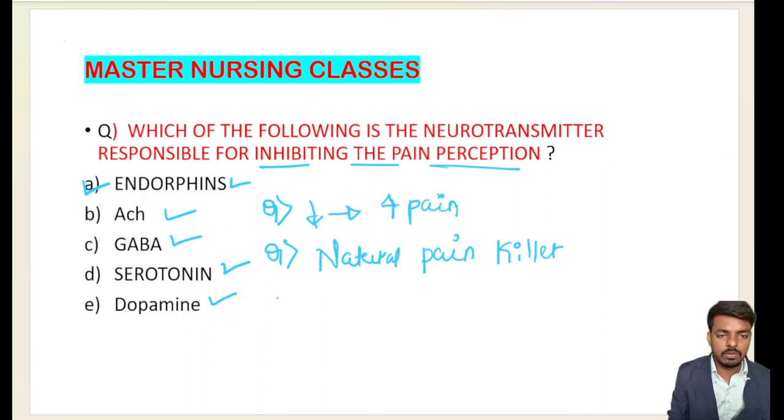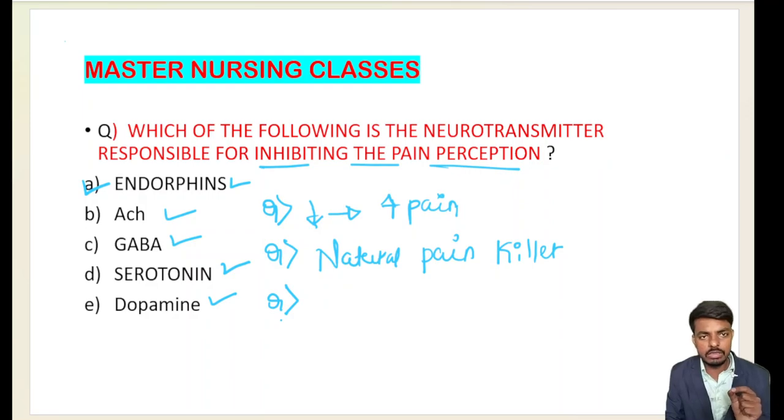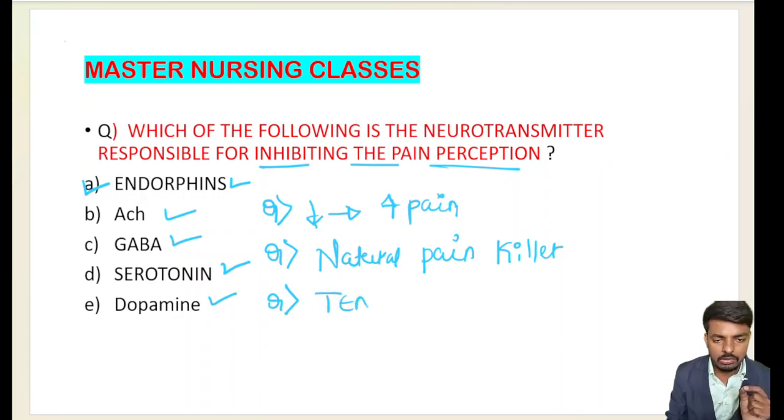Okay, so we have two very important pain reducing therapies: TENS and PENS. Very important. Transcutaneous electronic nerve stimulation and percutaneous electronic nerve stimulation.